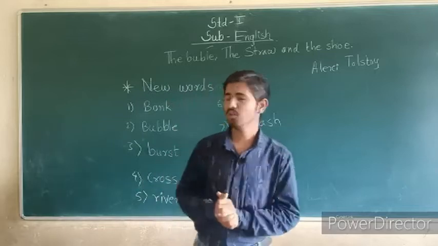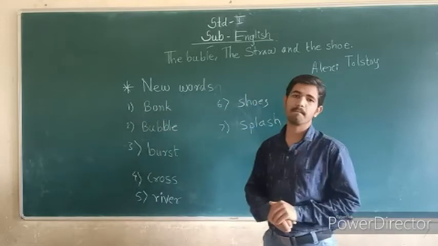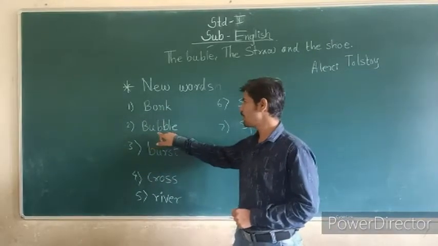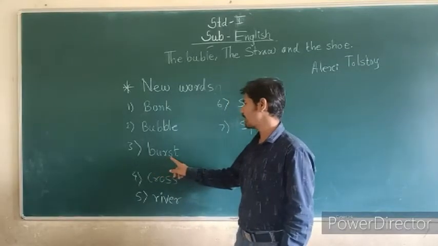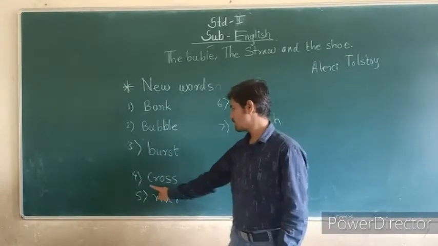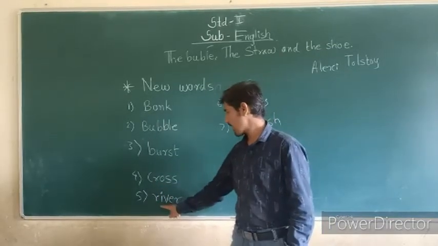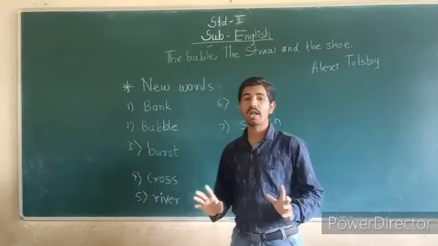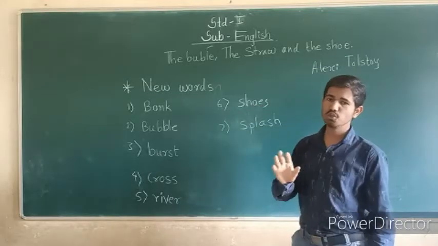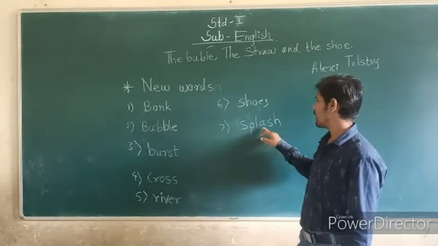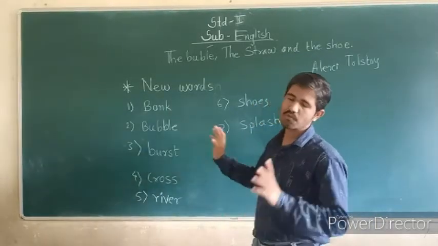Okay. So these are the new words. We see again. B-A-N-K. Bank. B-U-B-B-L-E. Bubble. B-U-R-S-T. Burst. C-R-O-S-S. Cross. R-I-V-E-R. River. S-H-O-E-S. Shoes. S-P-L-A-S-H. Splash. Those are the words you have to write down 5 times.